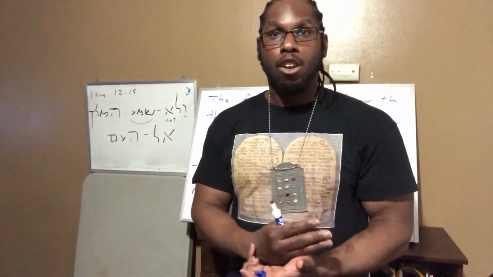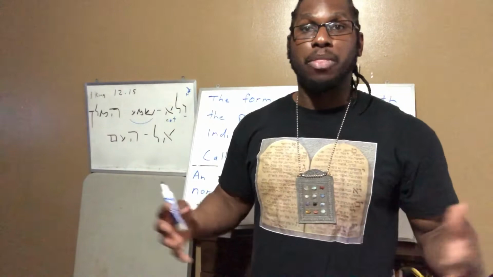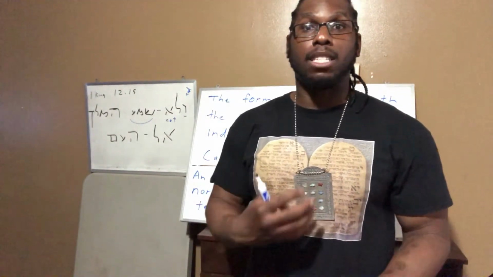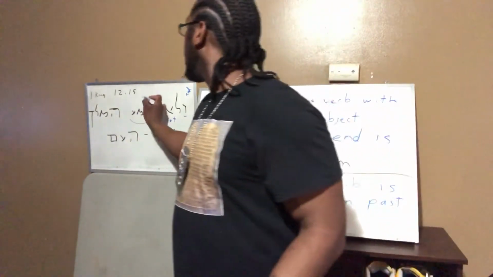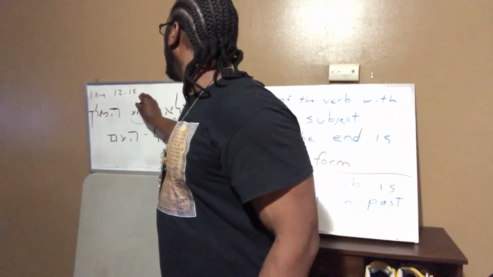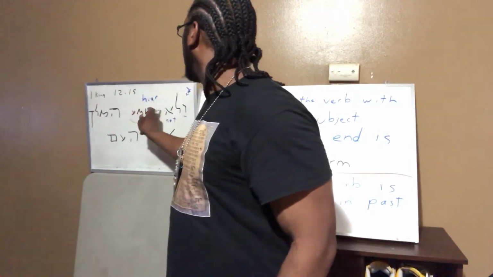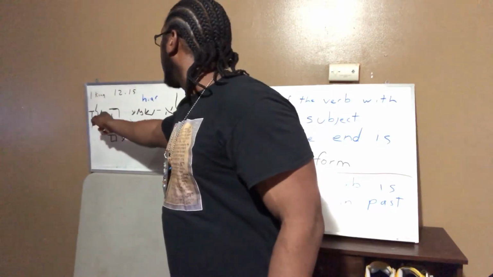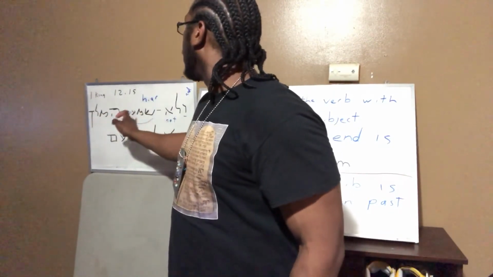But now, everything is context, context, context. Remember, learning Hebrew is like learning a puzzle. So you have to put things together, right? It has its difficulties and its advantages. So we know this means hear. But there's something with this verb, to hear, and this right here, the king. So now it says, and not hear the king.